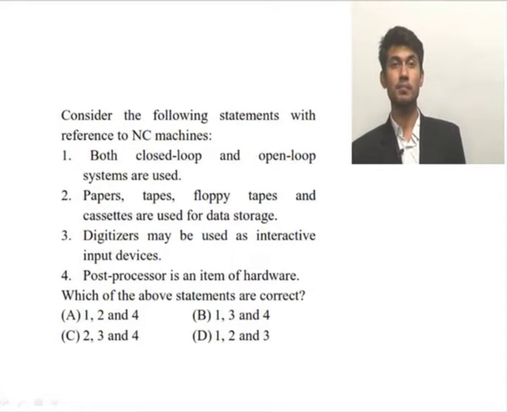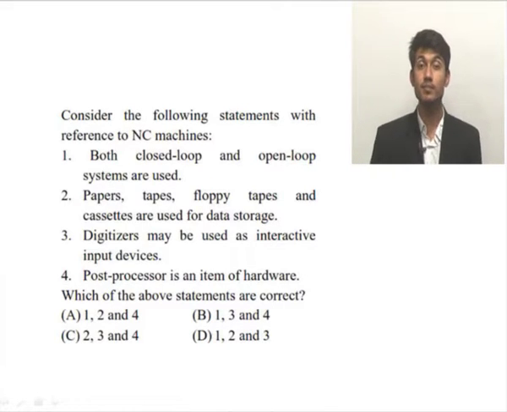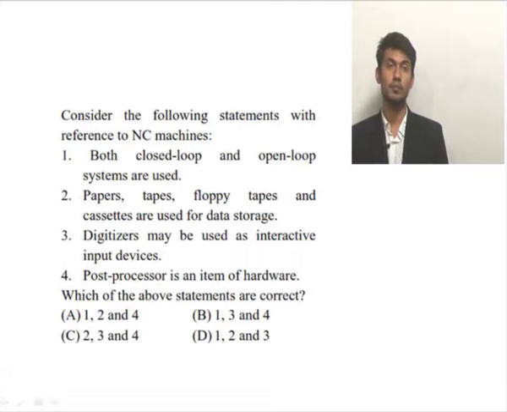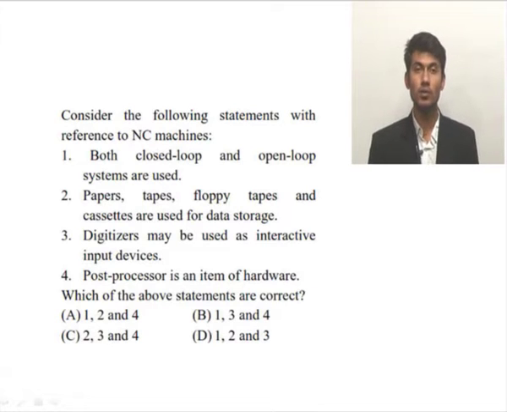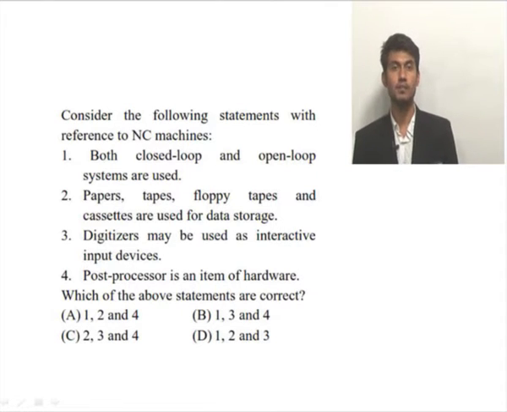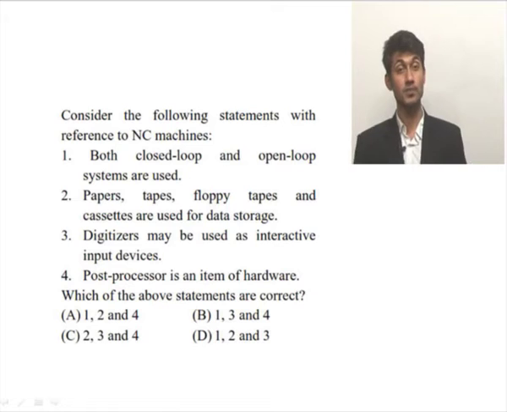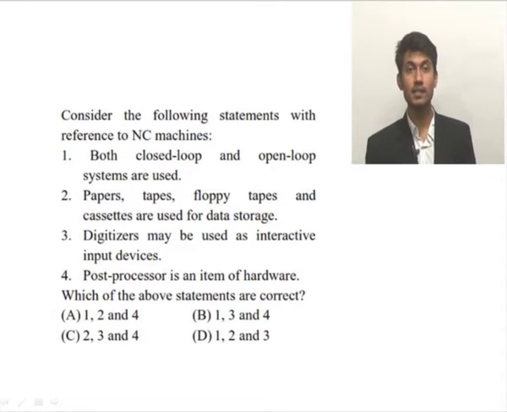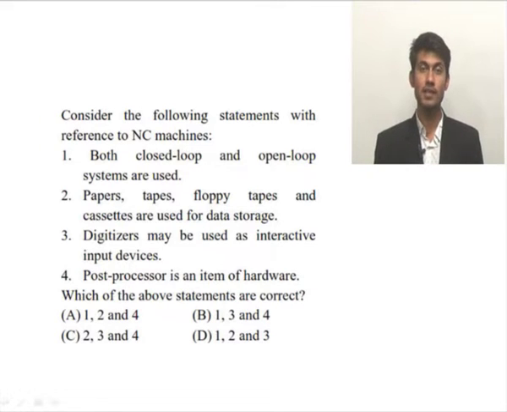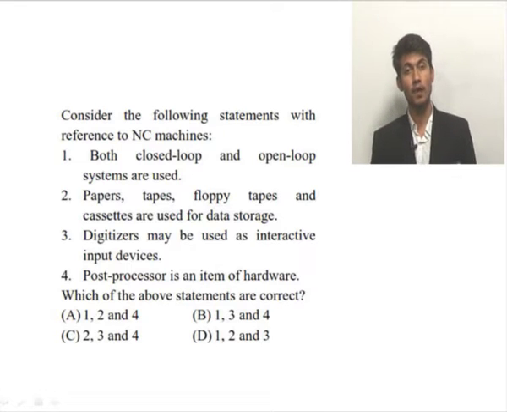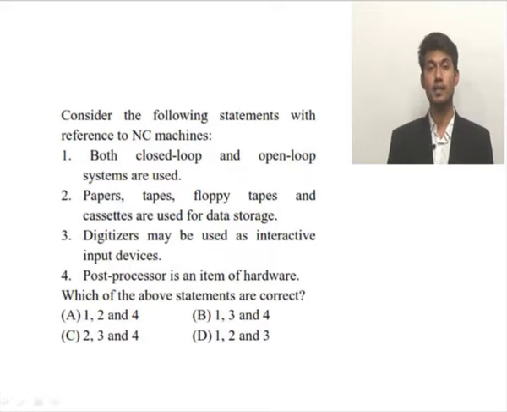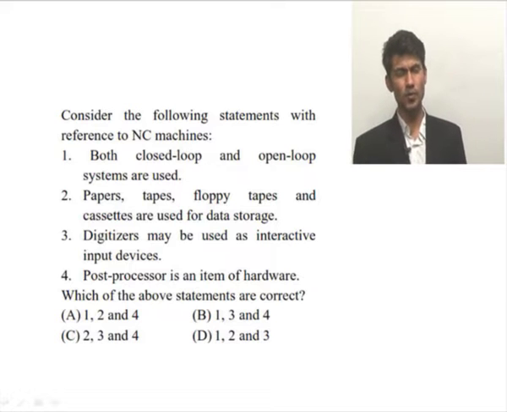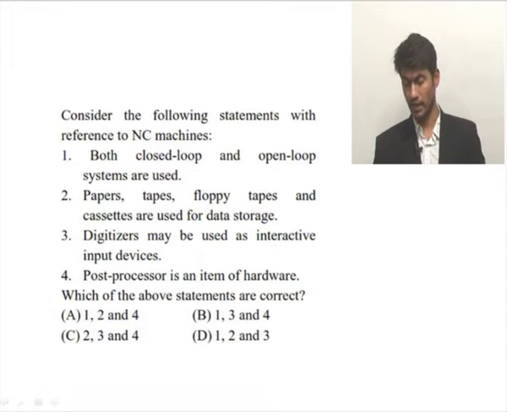Consider the following statements with reference to NC machines, numerically controlled machines. First, both closed loop and open loop systems are used. Second, paper tapes, floppy tapes and cassettes are used for data storage. Third, digitizers may be used as interactive input device. Fourth, post processor is an item of hardware. Now among these 4 statements, you need to choose the correct one.